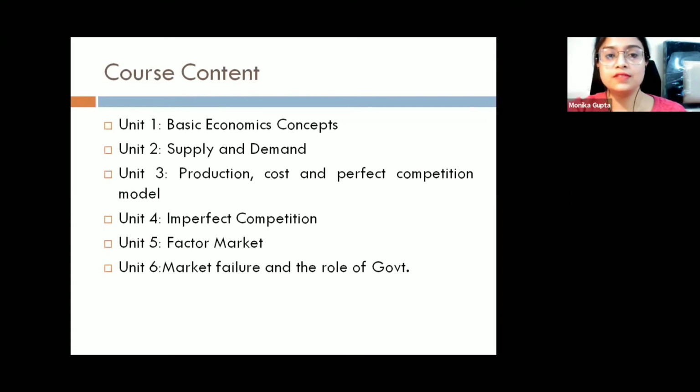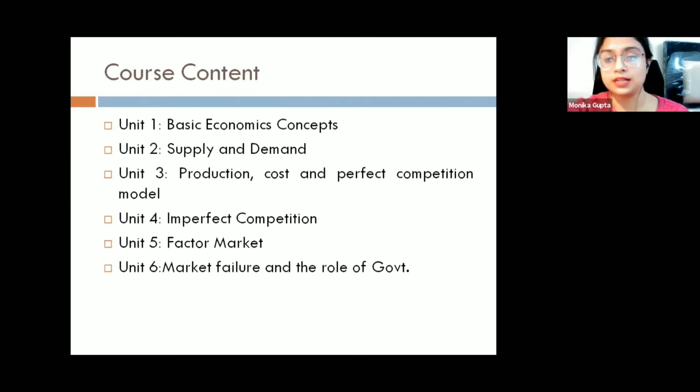Now, Unit 5 is all about the factor market. You all know that factors of production, or inputs, are associated with production, and for hiring those inputs you need to pay something, which are known as factor payments. So we are going to talk about this in detail in Unit 5, the factor market. And the last unit is all about market failure and the role of government.